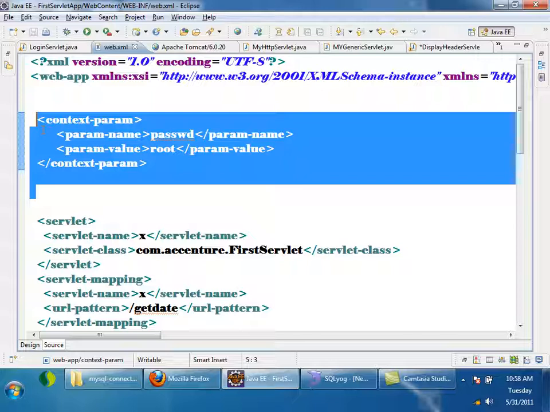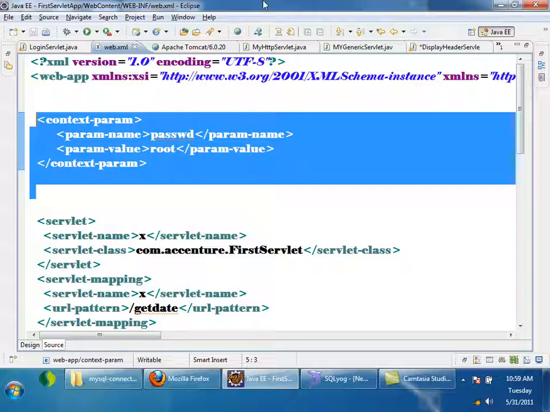Whenever I give a first request for my servlet, then the servlet has to be initialized. Before initializing the servlet, servlet config object is created, right? So servlet config object is created just before initialization, but servlet context object is created when the application is getting deployed. So servlet context object is created first. Okay. Now see the flow.